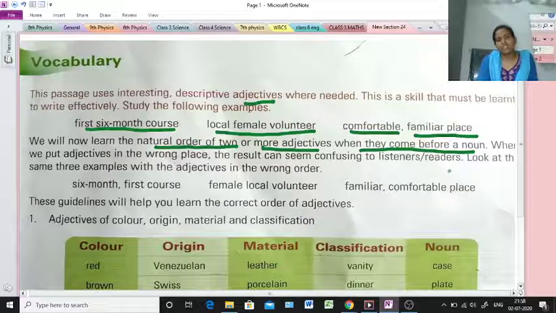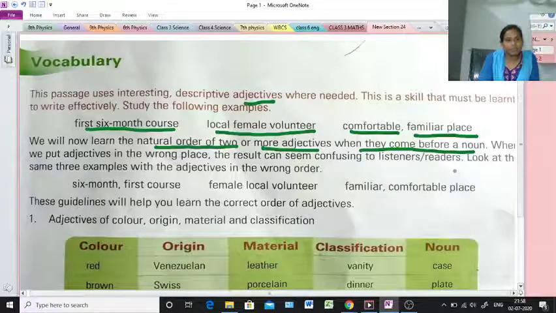When we put adjectives in the wrong place, the result can seem confusing to listeners or readers. If we put an adjective in the wrong place, then the reader can't understand.